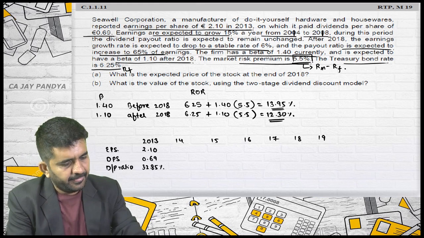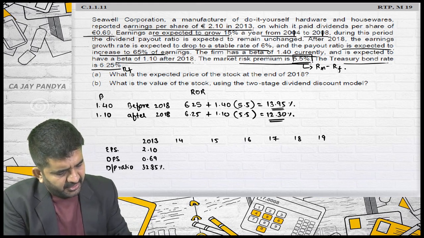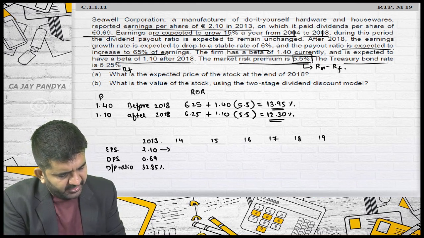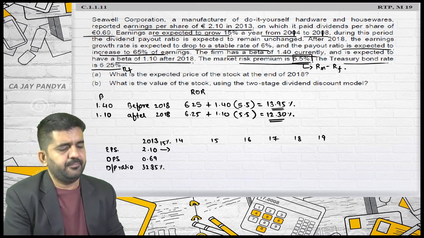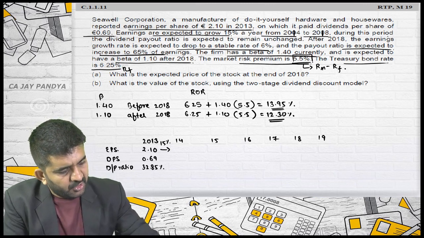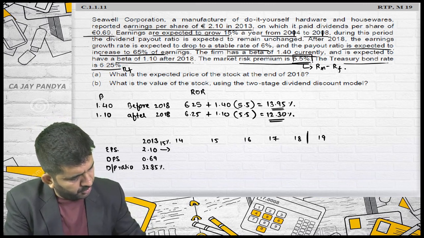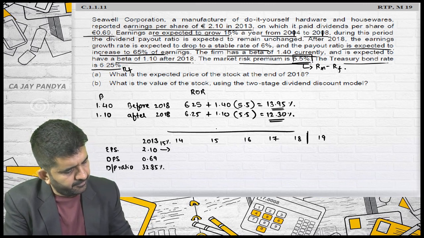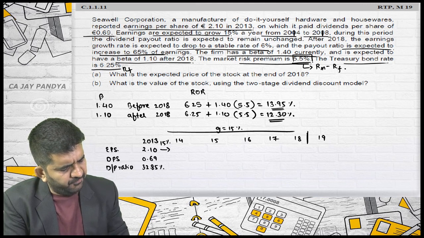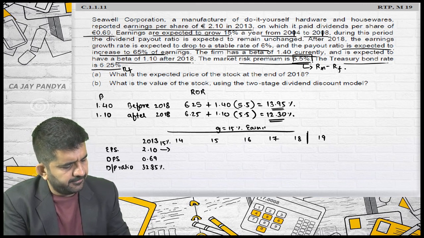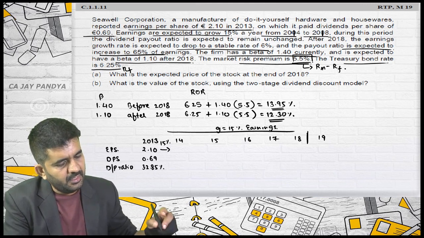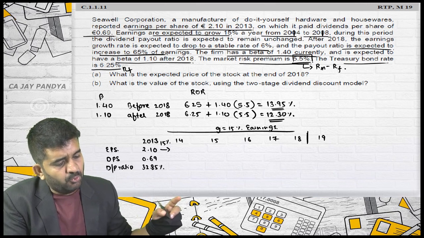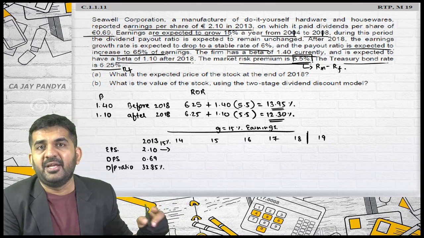The earnings are expected to grow at 15%. So from 2014 to 2018, up till this period, I will have a growth rate of 15% in earnings. And the dividend payout ratio is expected to remain unchanged.